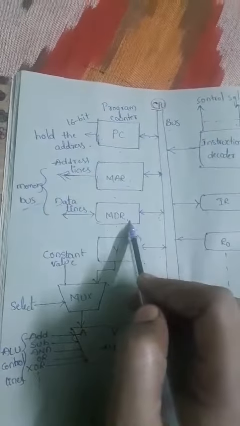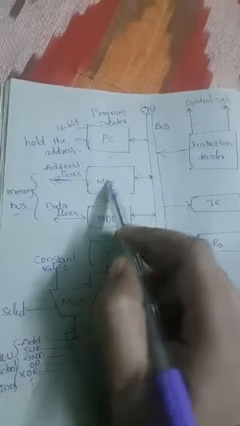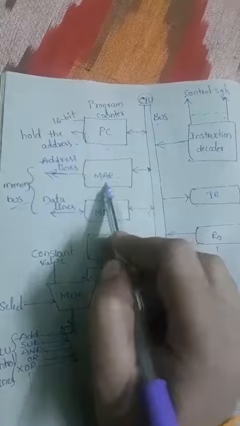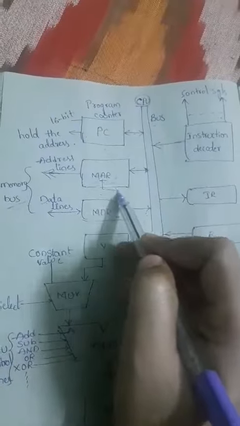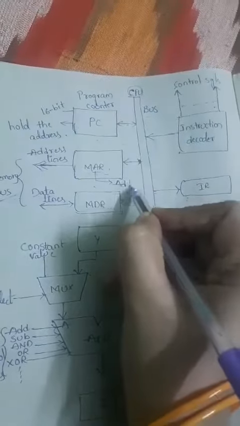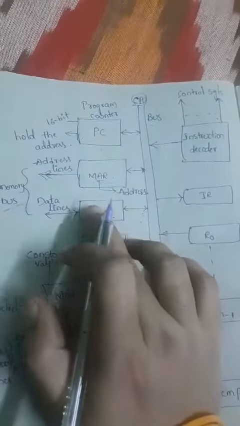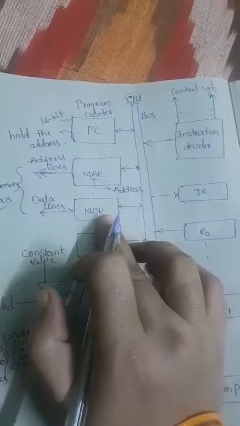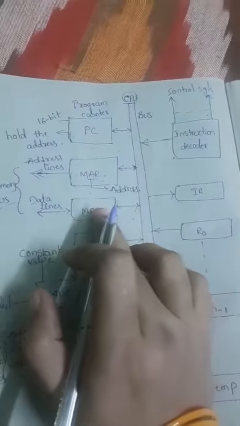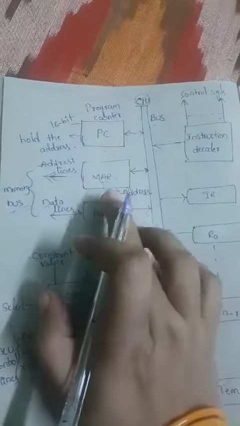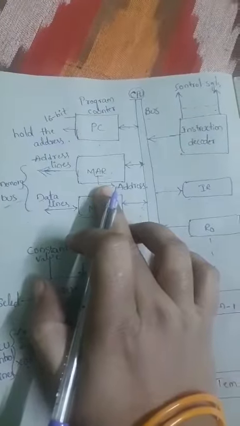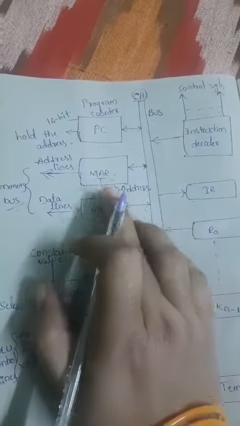What is the main function of MAR and what is the main function of MDR? The name MAR itself contains address, memory address register. So it holds the address that is being generated by the processor. This address is the memory location from where the data or instruction is to be fetched.